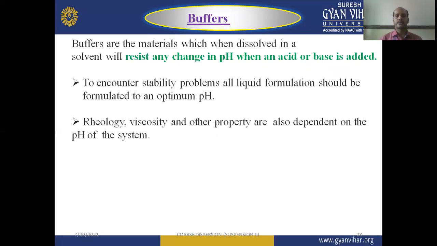To encounter stability problems, all liquid formulations should be formulated to an optimum pH. And for maintaining the optimum pH, we require buffer solutions. Rheology, viscosity, and other properties are also dependent on the pH of the system. So pH should always be maintained, and resisting change in pH can be done by the use of buffering agents.